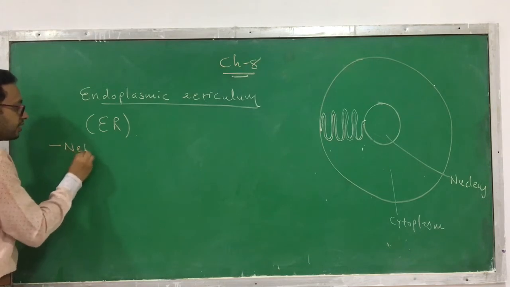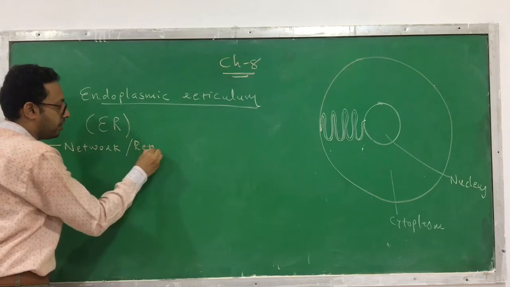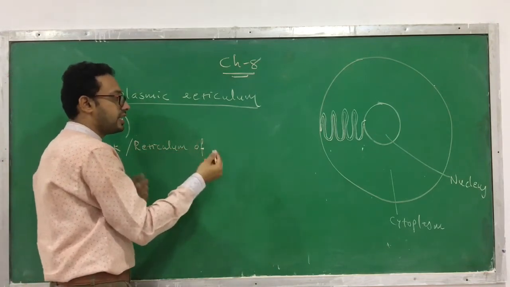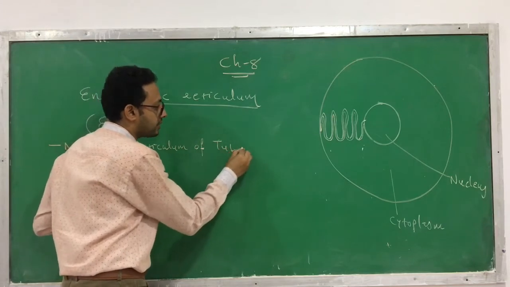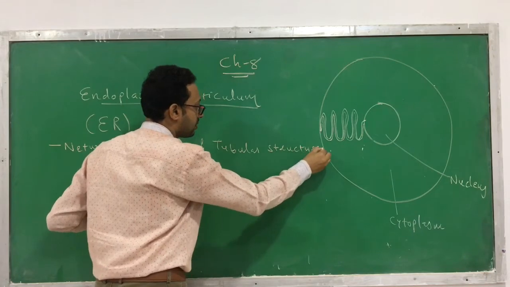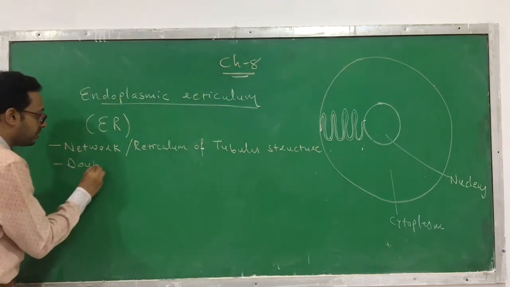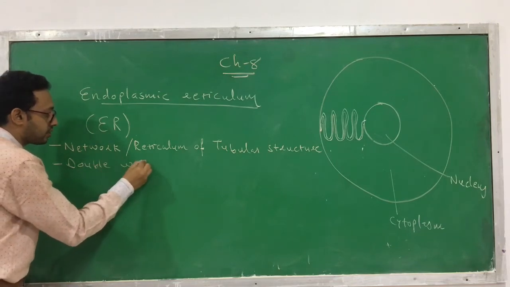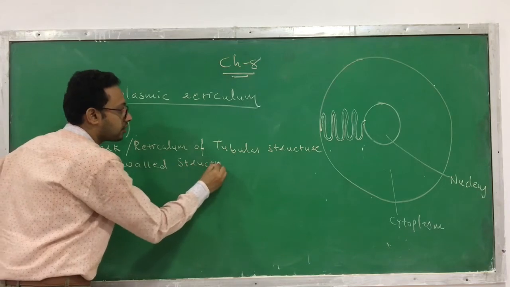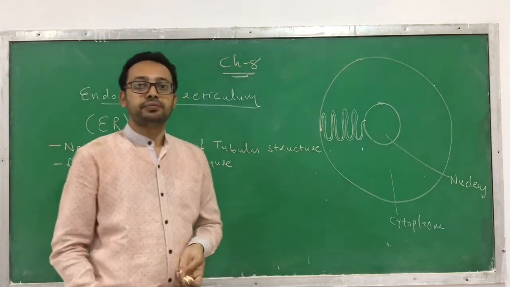It is a network or reticulum of tubular structure, and it is a double walled structure, meaning the endoplasmic reticulum has two walls. This is called the endoplasmic reticulum.